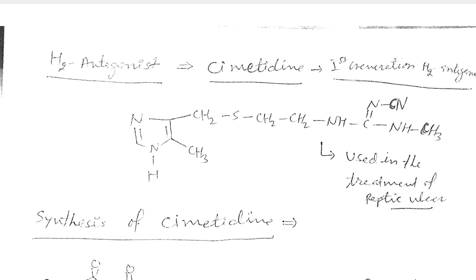And this long chain contains a sulfur bond as well as a nitrogen bond and a cyanide bond. So that we will discuss again, how we can synthesize it. Students, first we can divide the synthesis into different parts. The first part is the imidazole ring. We have to look at how we can synthesize the imidazole ring. So first we will discuss how we can synthesize the imidazole ring. Then we will go for the side chain substitutions.